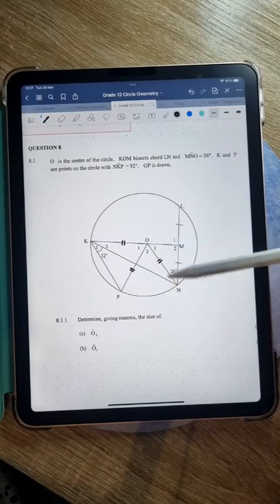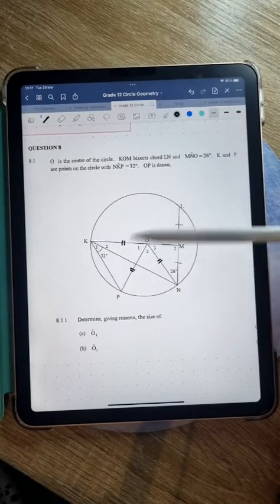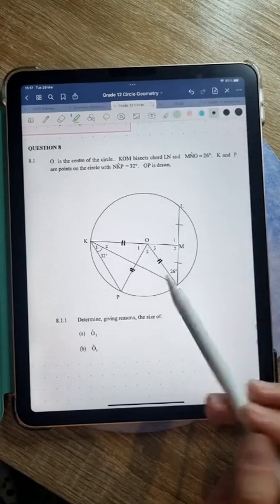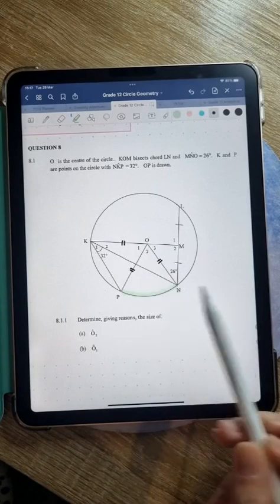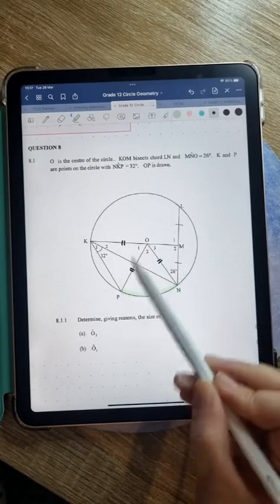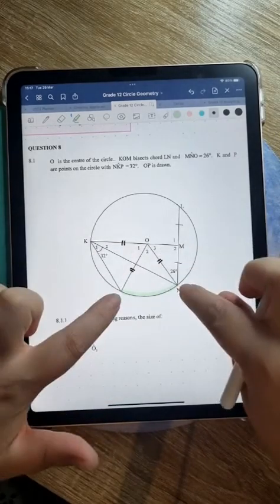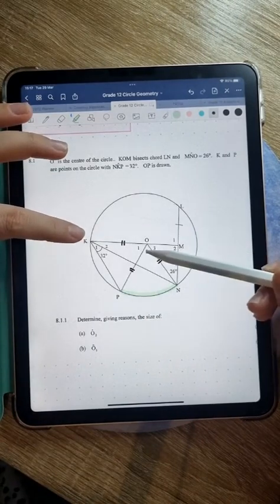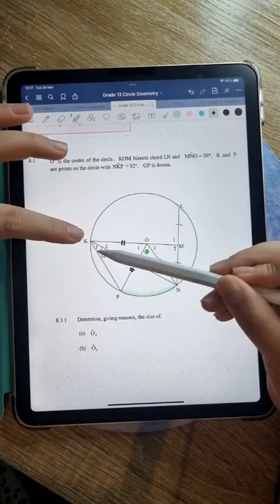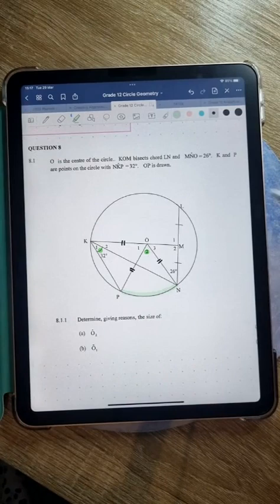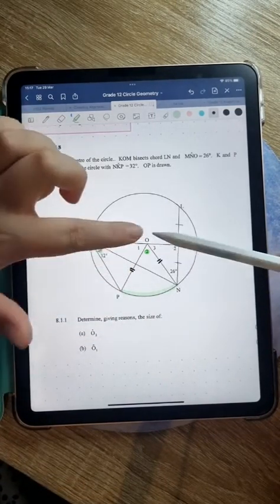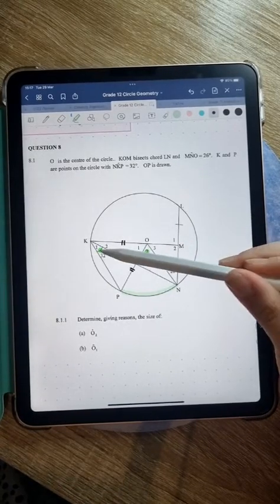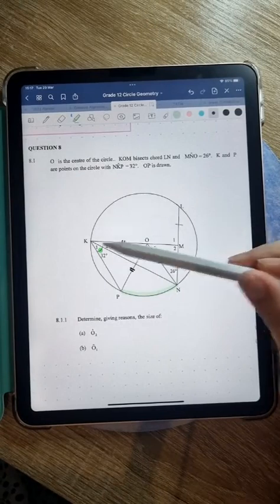Now, guys, O2 is an angle at the center. Let's see, what is this angle subtended by? Which arc is subtending this angle? Arc PN, right? So PN subtends this angle, O2. Does PN subtend another angle? Hopefully we can see that PN subtends K1 as well. So PN subtends O2, but also K1. Now we know that when an angle is at the center, it's double an angle at the circumference. So K1 is 32. That means that O2 is going to be 2 times 32.